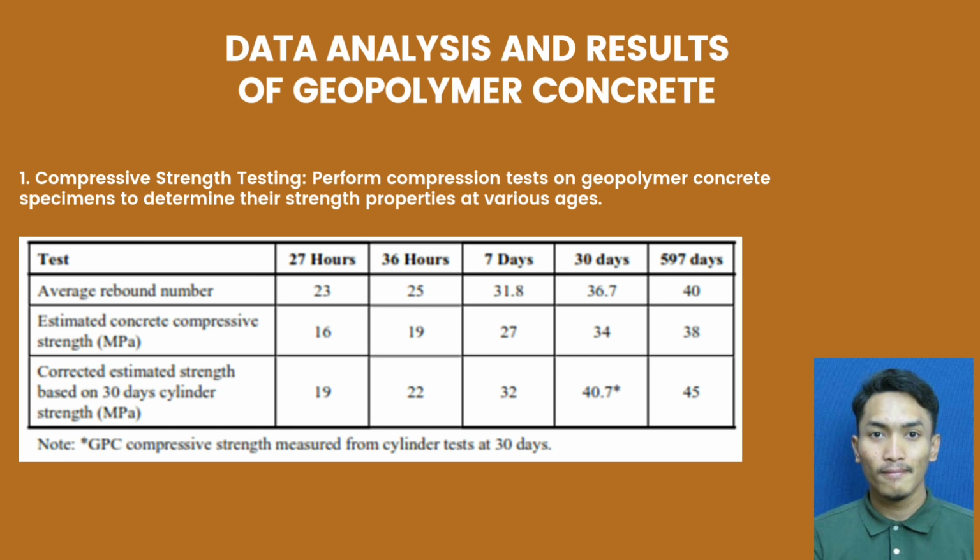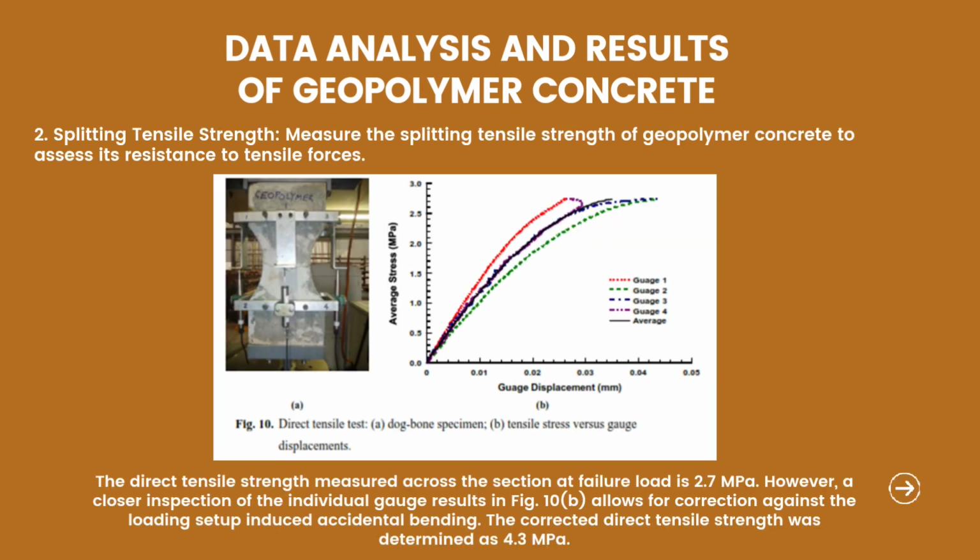And the results of geopolymer concrete based on a case study. Firstly, the compressive strength test. It is done to determine the strength properties at various ages. The strength based on the test at 30 days is determined to be higher than the estimated compressive strength. Next, splitting tensile strength. It is measured to assess its resistance to tensile force. The direct tensile strength of the geopolymer concrete based on the test is determined to be 4.3 megapascal.